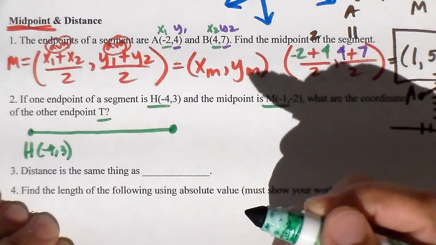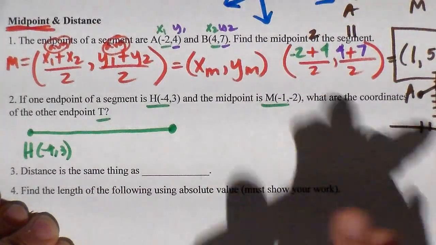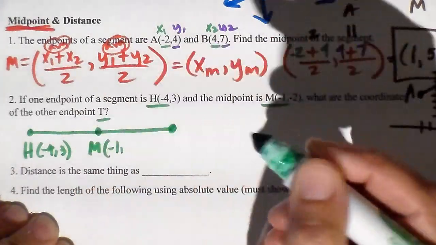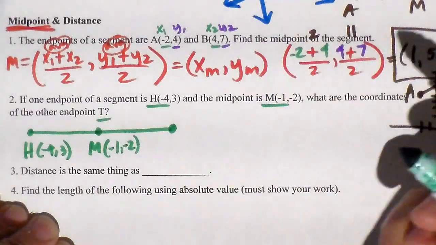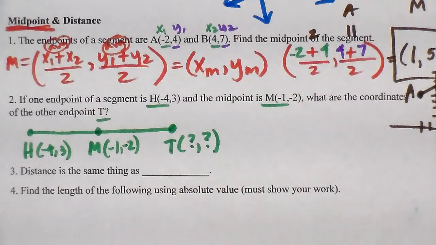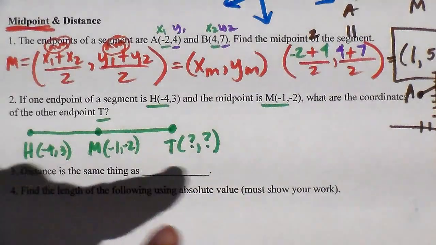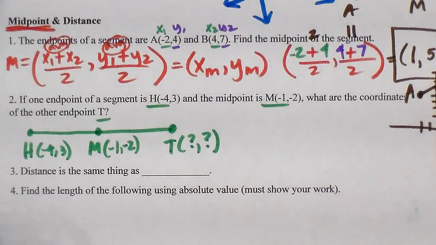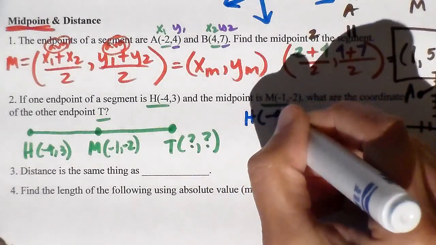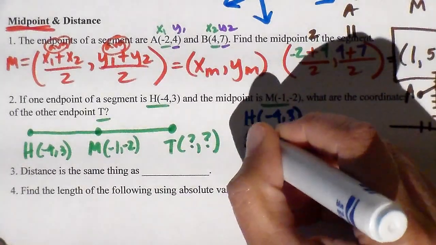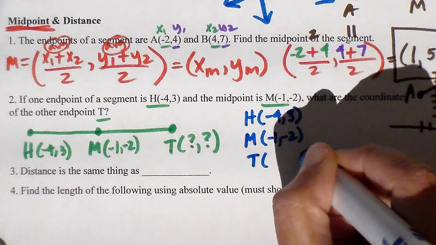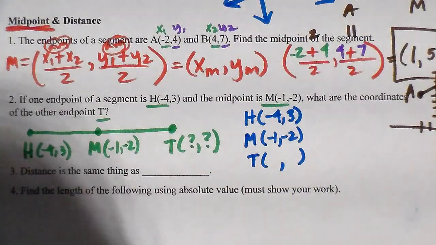Now I'm just going to put this on the segment instead of writing it on the graph, just for simplified purposes here, because we haven't quite gotten into all that yet. There's your midpoint. And T, well, we don't know where T is. We know one endpoint and we know the midpoint, but we need to find the other endpoint. So remember, I'm going to do the stack. I told you about stacking it. H is one endpoint. That's -4, 3. My midpoint M is at -1, -2. And T, I don't know. T is what I'm looking for.